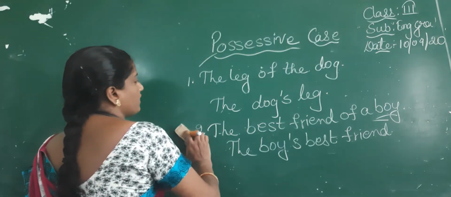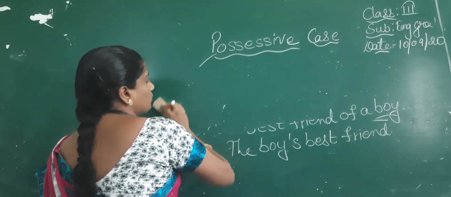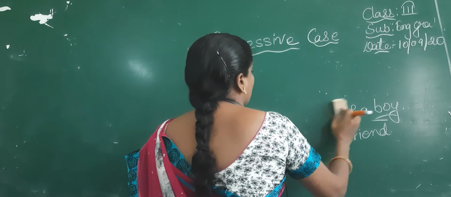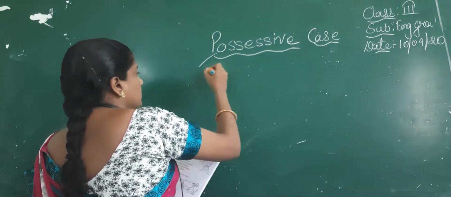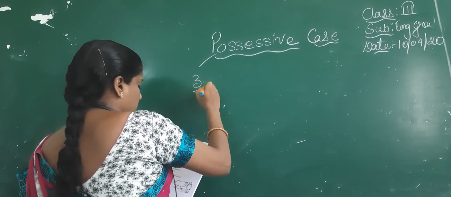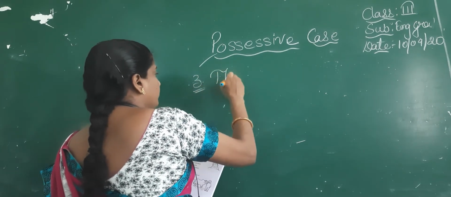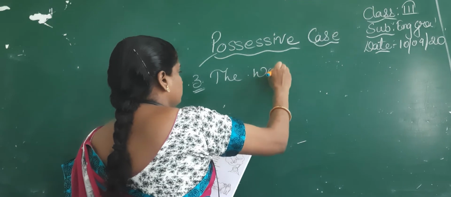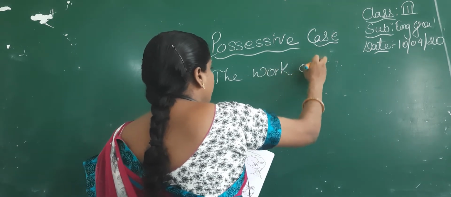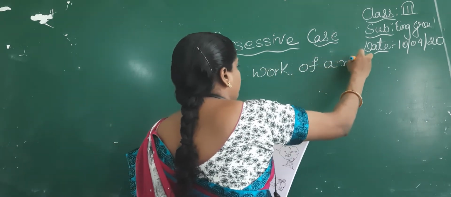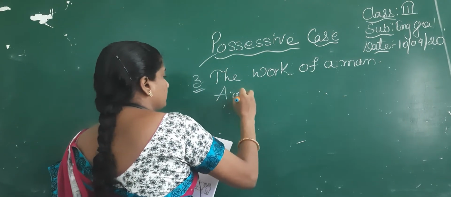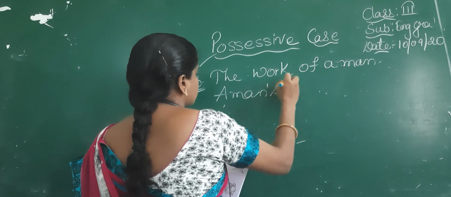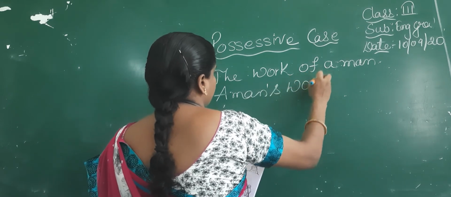The work of a man. To denote the possession or the ownership, we will use apostrophe S. Coming to the third one, children. The work of a man. We can write a man's work.